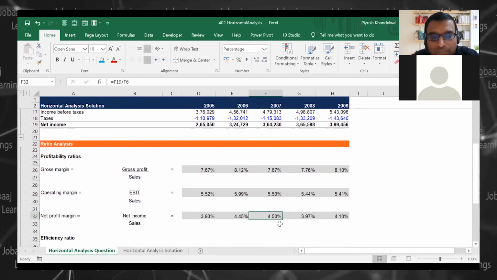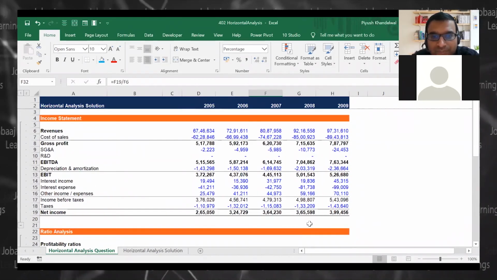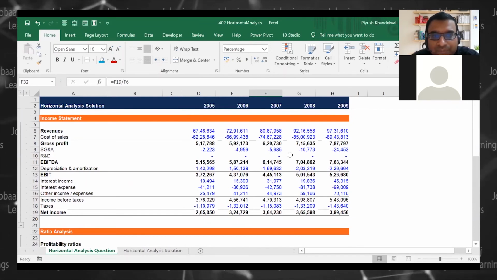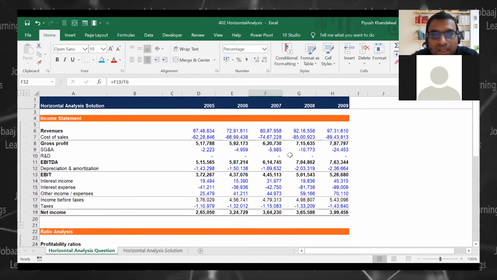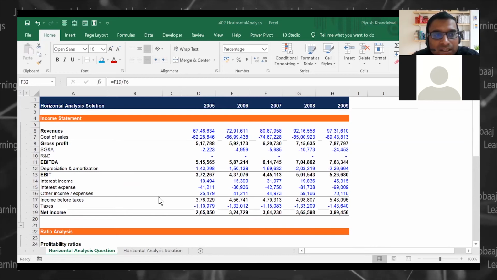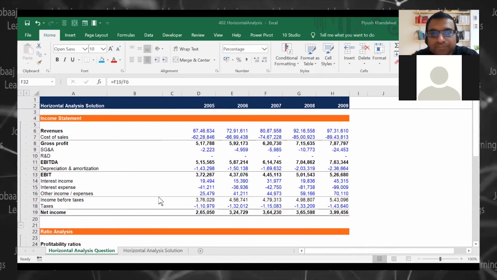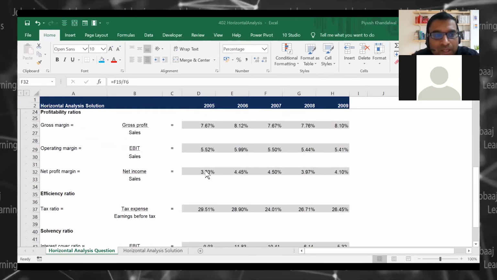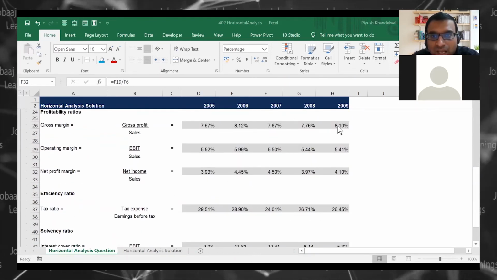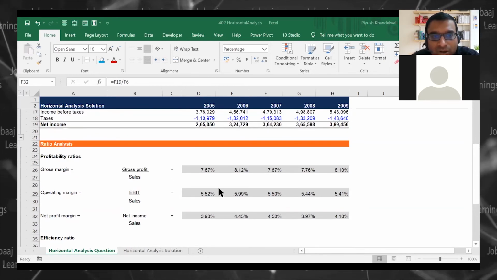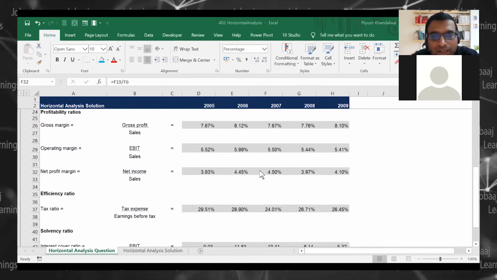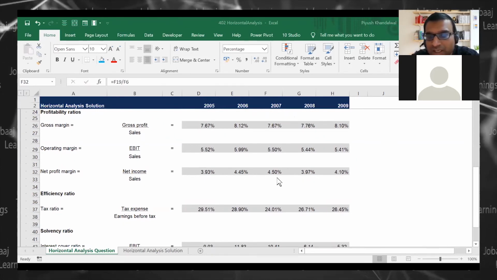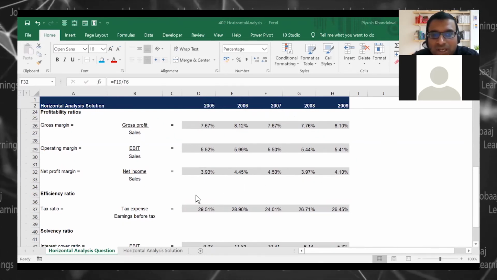It has shown a good improvement in this year, right? Maybe there may be different reasons for that. One of them may be the interest income and other income. That is where you see even your gross margins are stable, and your net income is still showing a little bit of improvement, because of the other items which are coming.